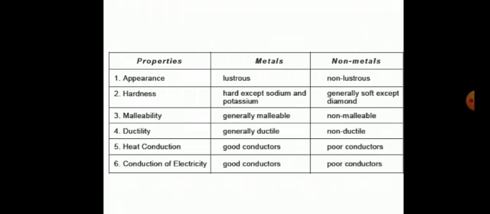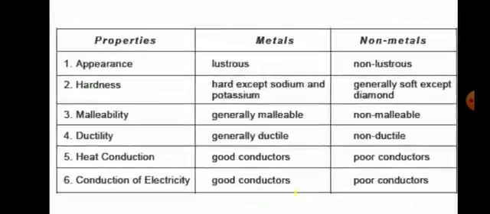Let us compare metals and non-metals. Metals are lustrous, non-metals are non-lustrous. Metals are hard except sodium and potassium. Sodium and potassium can be easily cut with the help of a knife. Non-metals are generally soft except diamond. Malleability: metals are generally malleable. Non-metals are non-malleable. Metals are generally ductile. Non-metals are non-ductile. Metals are very good conductors of heat. Non-metals are poor conductors of heat.